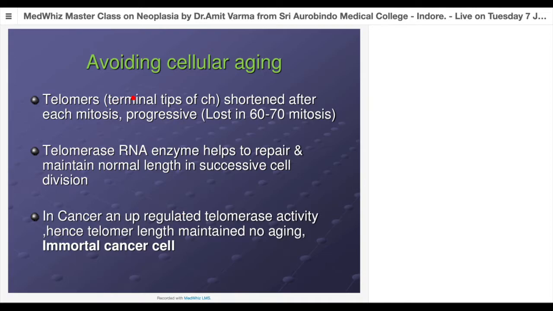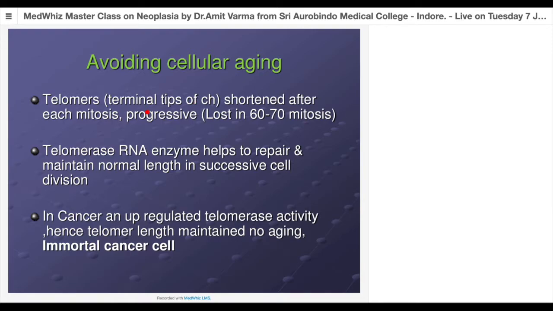So the next important thing: one is we have evaded apoptosis with the help of mutation of these genes. You have stimulated anti-apoptotic genes and suppressed pro-apoptotic genes. The second thing is avoiding cellular aging. If you remember, in my first lecture I said that there is something called a biological clock, which is present in each and every cell of our body. And what is this clock? This clock is basically the telomeres. Telomeres are the terminal tips of our chromosomes, and they go on shortening with every mitosis of the cell.